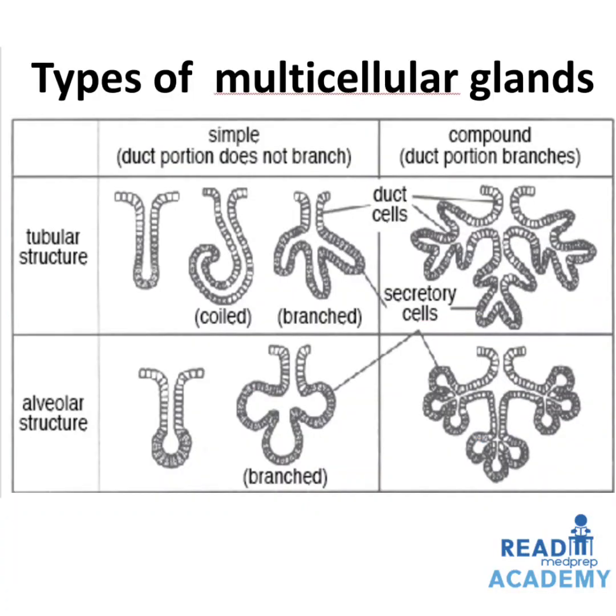Here you can see the types of multicellular glands: simple tubular multicellular glands, which can be straight, coiled or branched. Compound tubular multicellular glands, which are branched. Simple alveolar multicellular glands have a simple tube and an acinus, or they can be branched. In a compound alveolar structure you can see here.